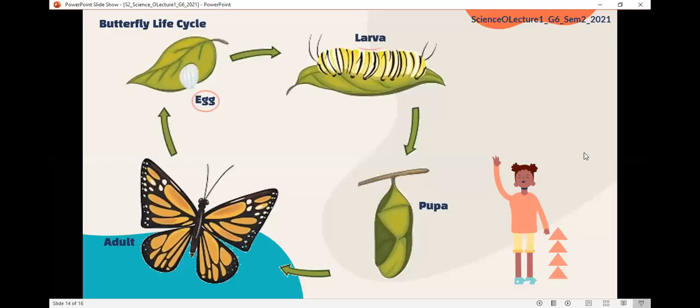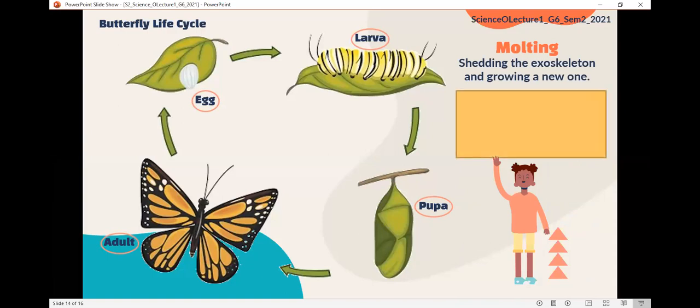Let's continue. Egg, larva, pupa, adult. Molting is shedding, losing the exoskeleton and growing a new one. Take a look at the four stages of the insects. Does an insect change during its life cycle? Yes.